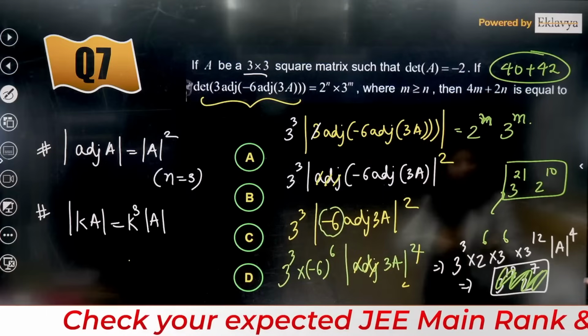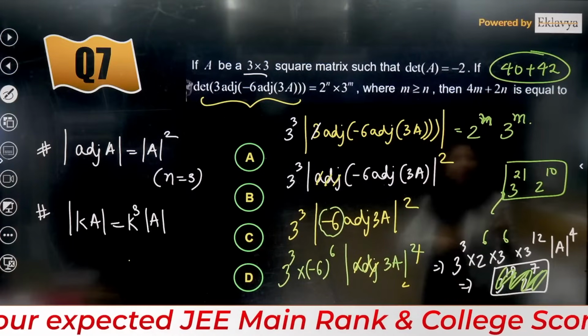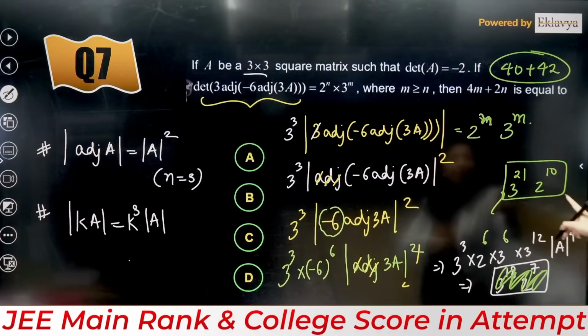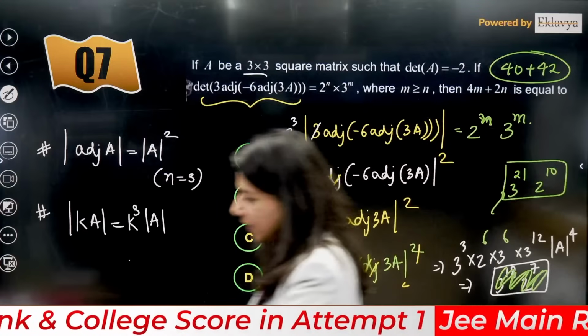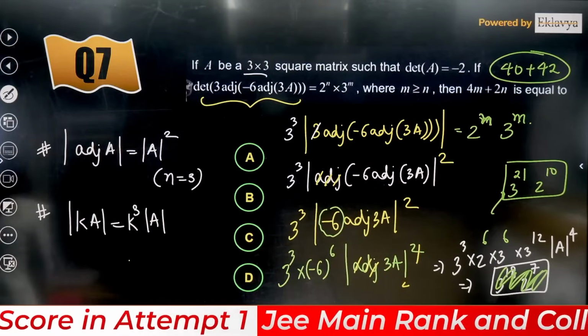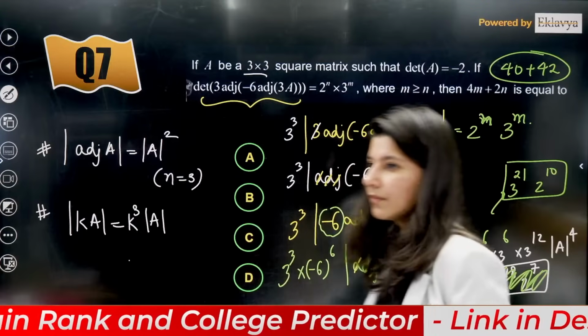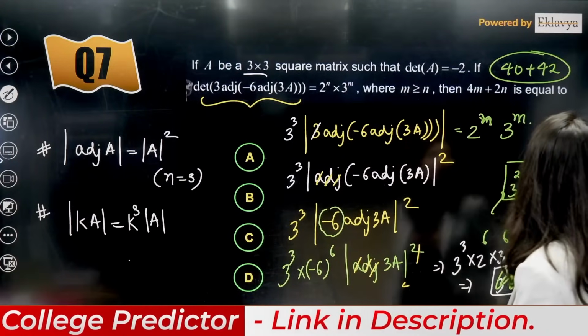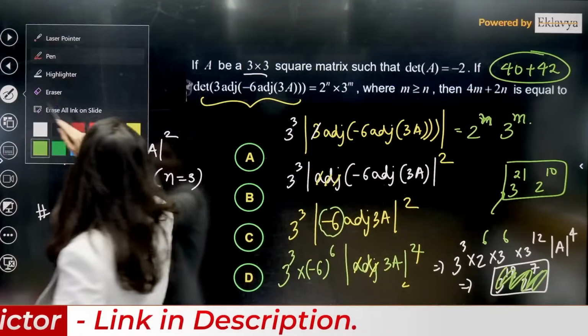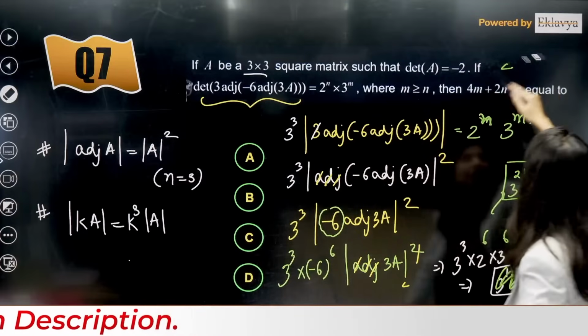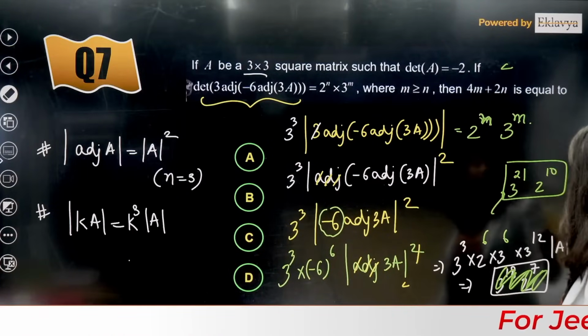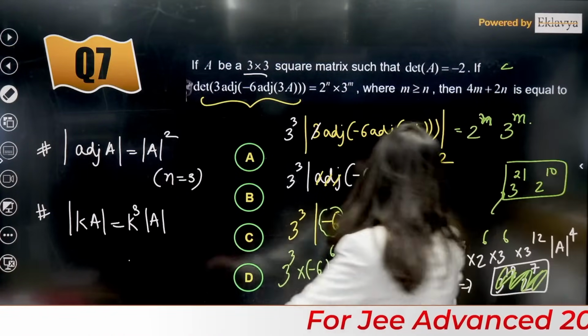4 times m. So 4 times m is 40 and 2 times this, 10 and 21, correct? Okay, so whatever the calculation is, do it. Okay, m is equal to, I told you, this is the final answer.